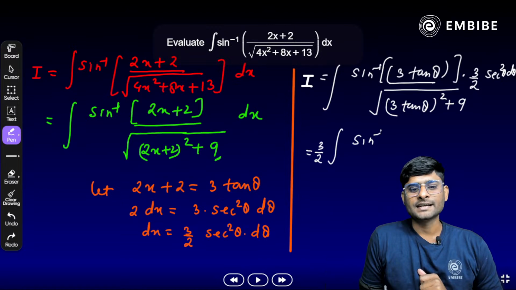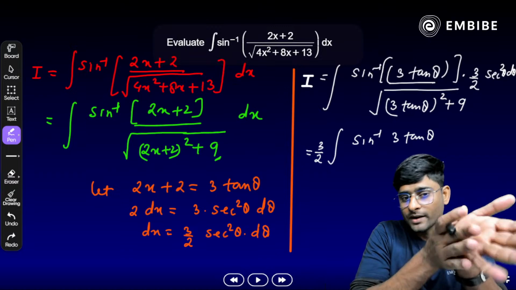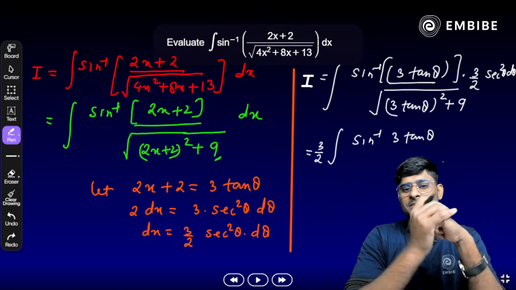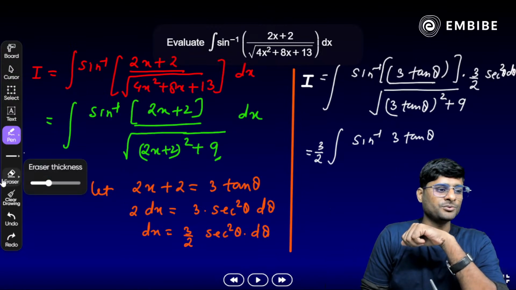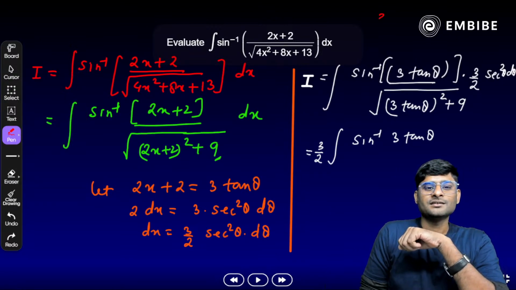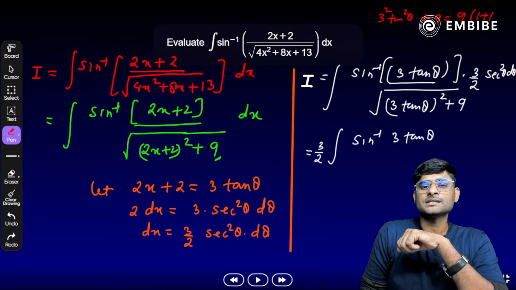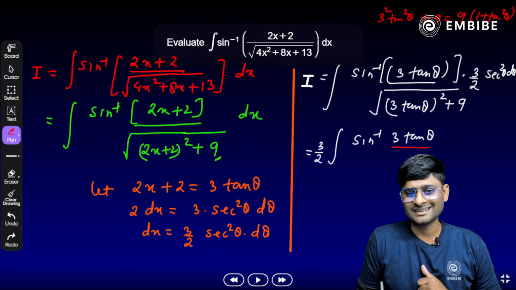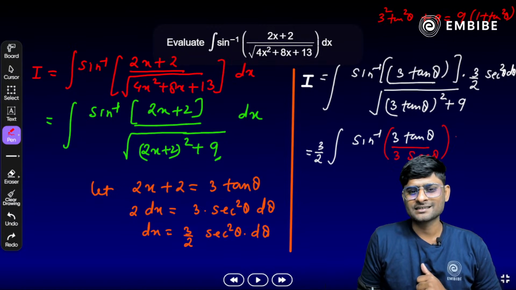Now look at the square root: square root of 9 tan square theta plus 9. We can write 9 as common, 1 plus tan square theta. What is 1 plus tan square theta? We know that it is sec square theta. So we can write here 3 sec theta, into sec square theta d theta.